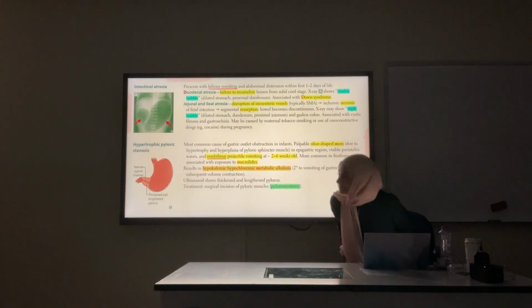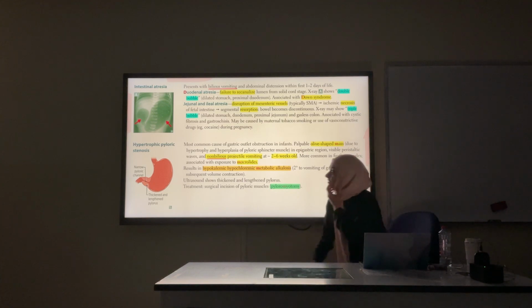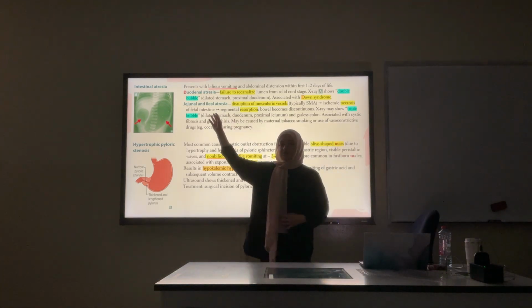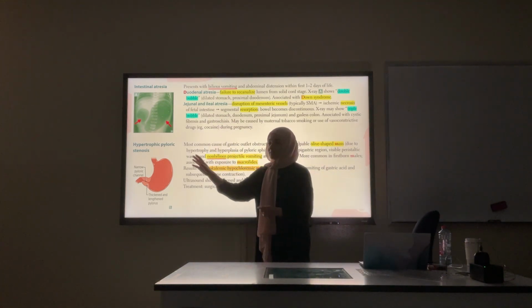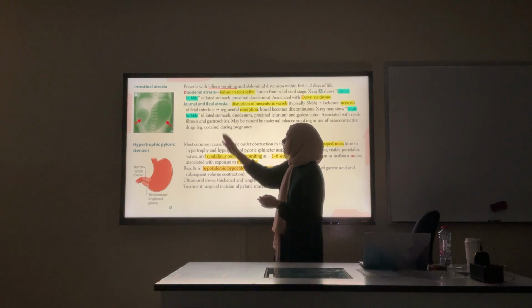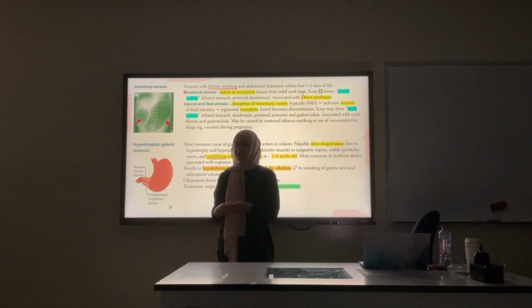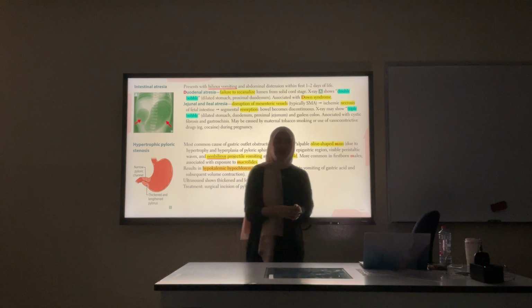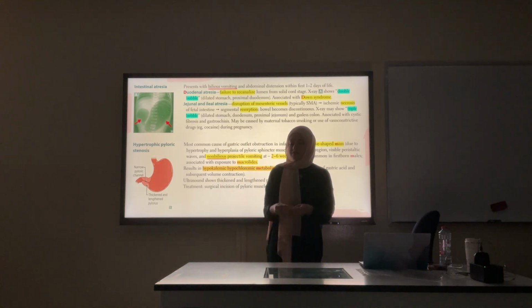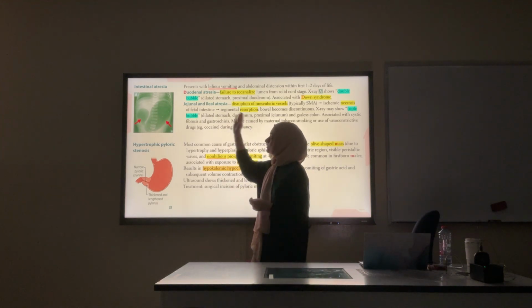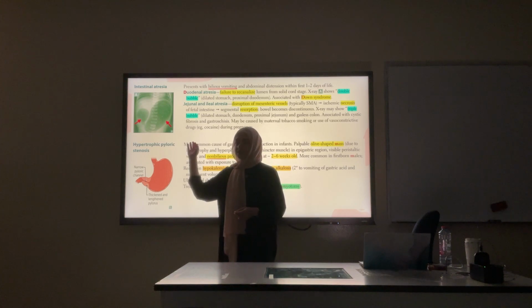Next is the intestinal atresia. In your lecture, there's only duodenal atresia, there's no jejunal and ileal atresia, but it's good to know both of them. Duodenal atresia is basically, in embryological life, when the intestines are being developed, they usually grow very rapidly. The lumen would be closed at first, but then it should recanalize. If there was failure of recanalization of the duodenum, you get duodenal atresia.